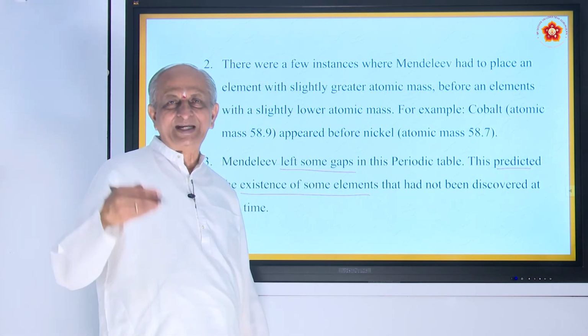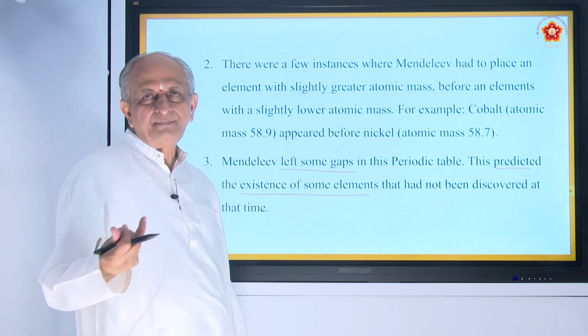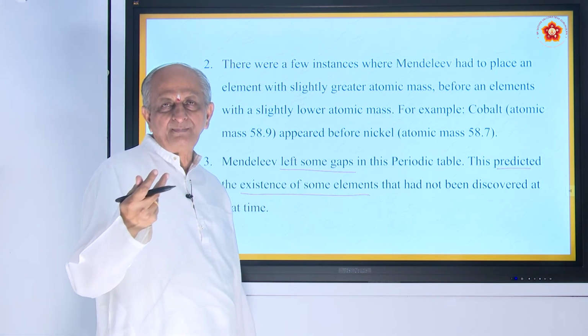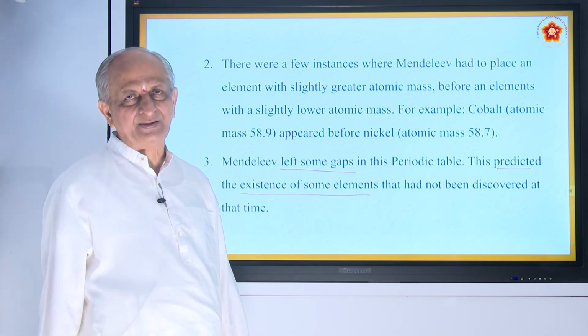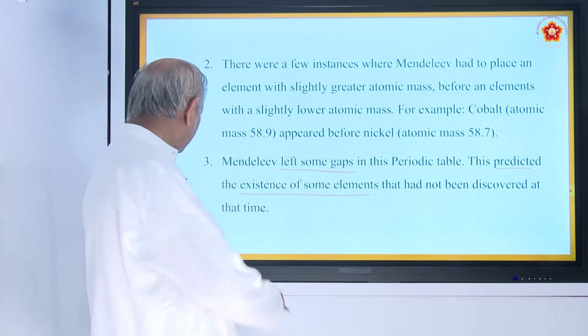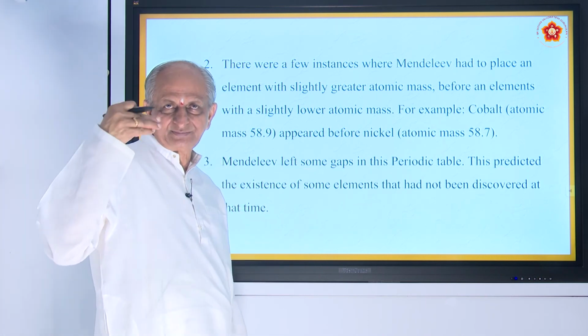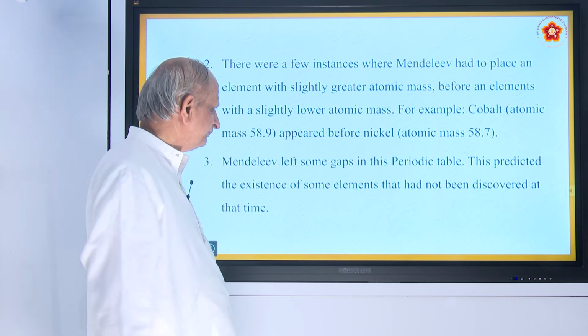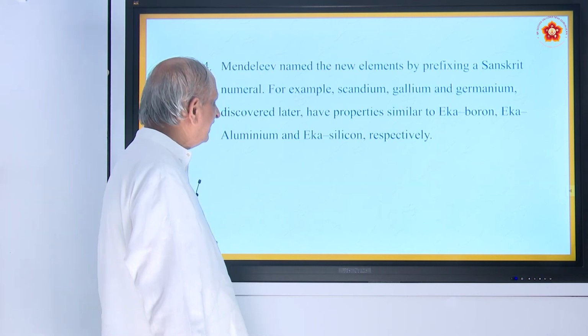So, he found that there will be some more elements to be discovered like radium and polonium, actinium and so on, which were later prepared in the laboratory and given a proper place. So, he predicted it, he guessed it earlier, and that is one of the merits of Mendeleev's periodic table.